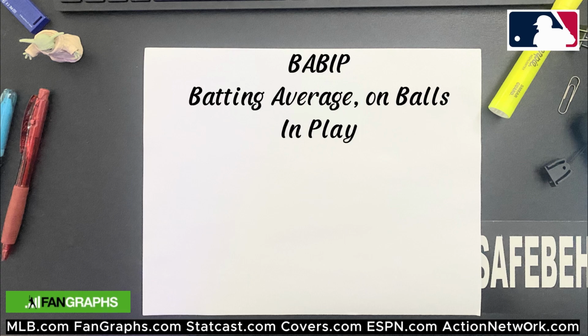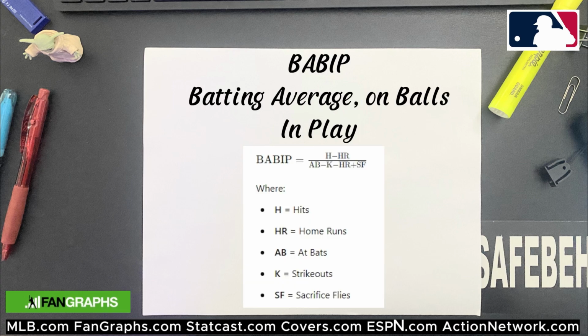BABIP. BABIP stands for batting average on balls in play. It tells us how often a batter gets a hit when they hit the ball into a field, not counting home runs. Imagine a game where you hit a ball and the fielders are trying to catch it or throw you out. BABIP looks at how often those hits end up as hits instead of outs.